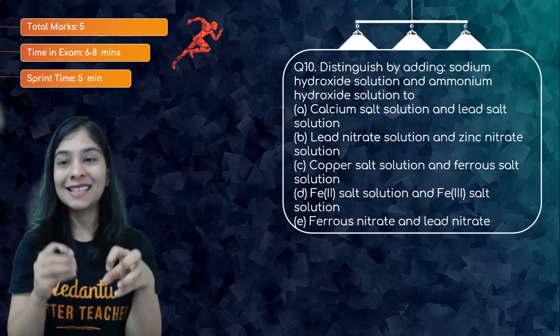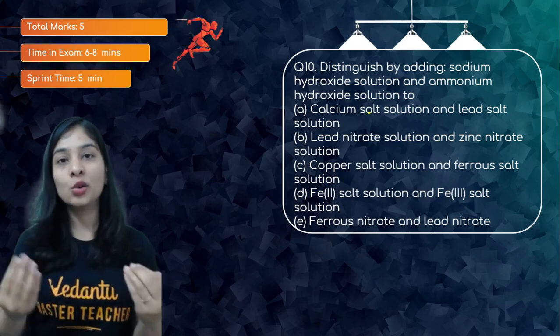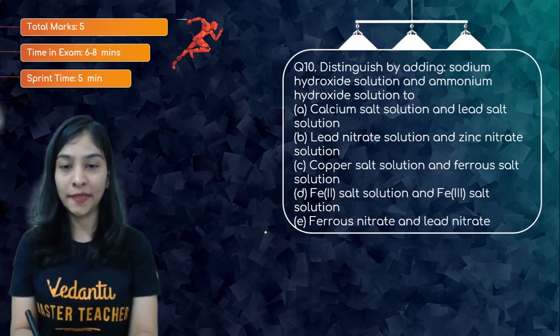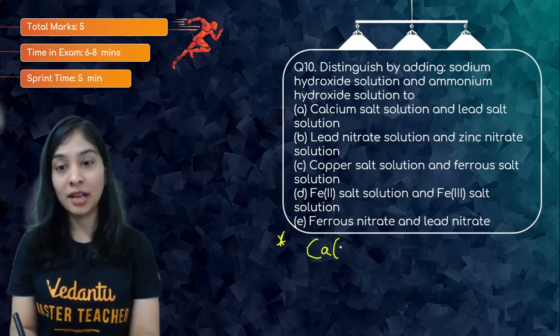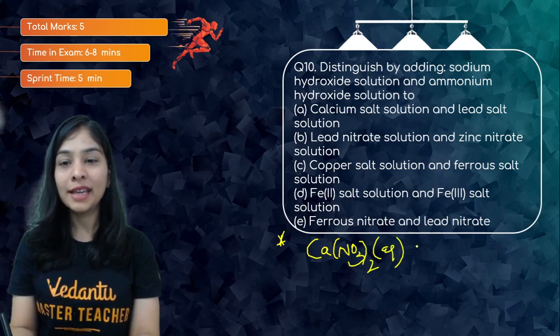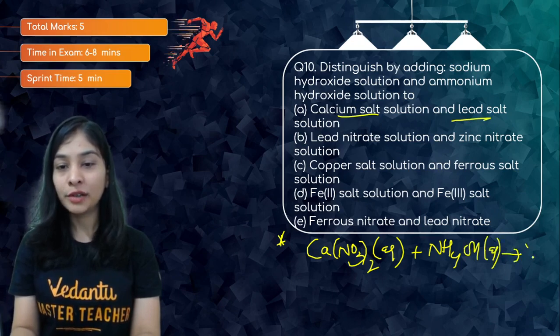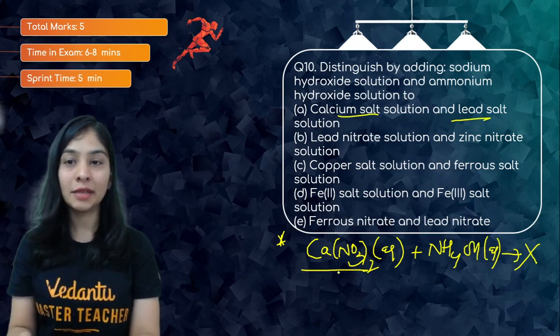we need to identify how calcium salt solution is different from lead salt solution. We have to use an alkali to prove that, and we can use it accordingly to tell the difference between them. All right, students, when I'm having calcium salt solution, again calcium nitrate aqueous solution, we can use ammonium hydroxide solution to detect among these two, because ammonium hydroxide solution will not react with calcium nitrate.